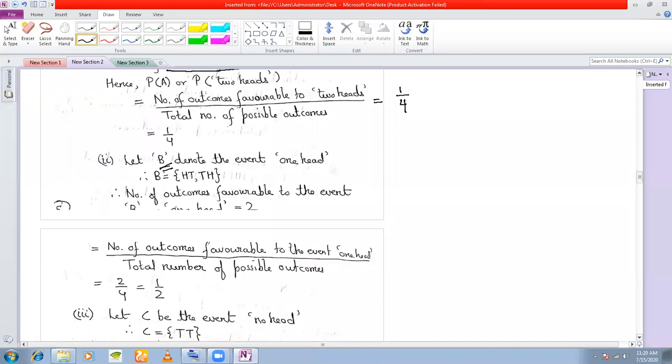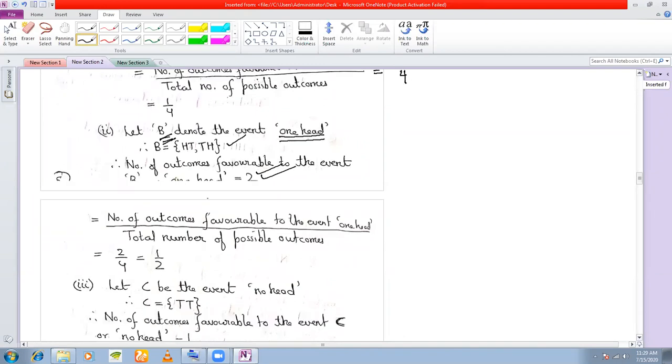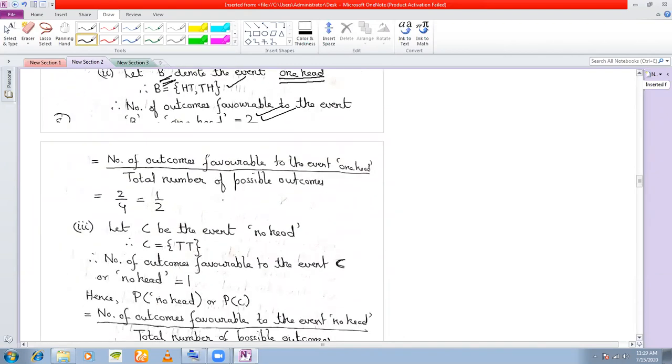If I define the event B as one head, because my question is one head, so my B becomes TH and HT. Okay, two outcomes. So how many outcomes favorable? There are 2 outcomes that are favorable, and hence my probability becomes number of favorable outcomes, which was TH and HT, which is 2, divided by total number of possible outcomes, which is 4. So it becomes half.